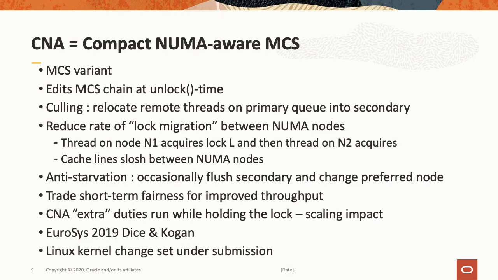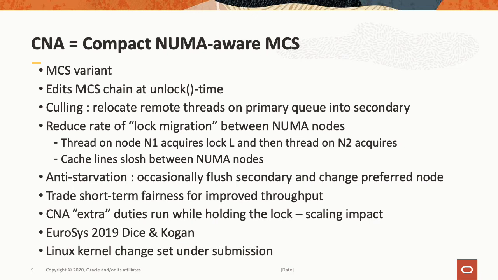Let's define lock migration. We say if a thread on node 1 acquires lock L, and then the next thread to acquire that L resides on N2, that's an instance of lock migration. And the cache lines, both for the lock and the data protected by the lock, can slosh between the NUMA nodes, and that's undesirable. We want to reduce that migration rate.